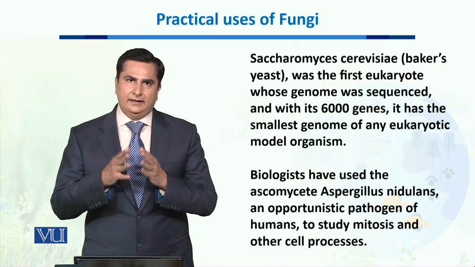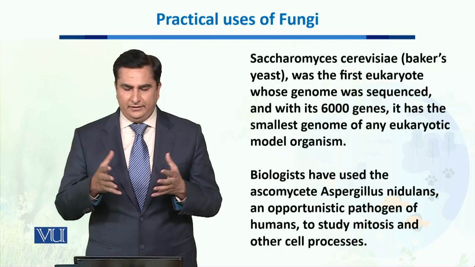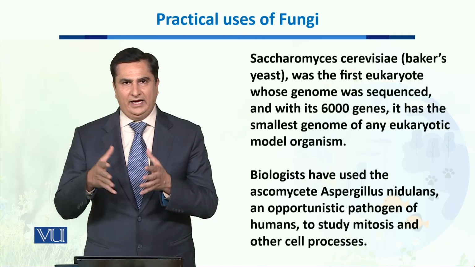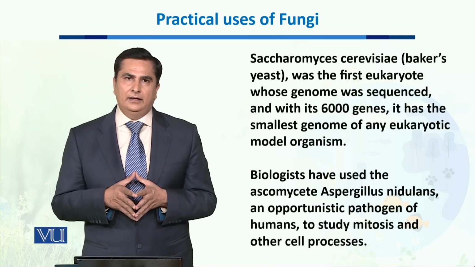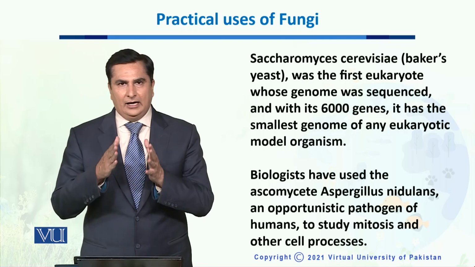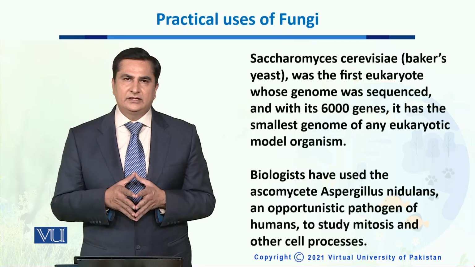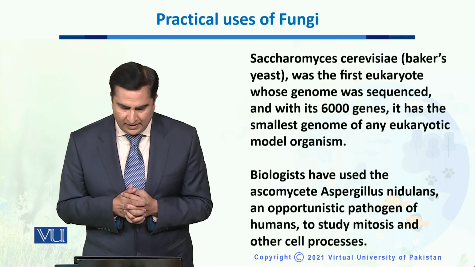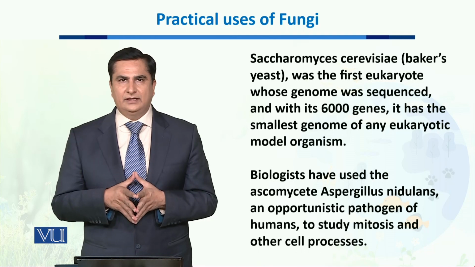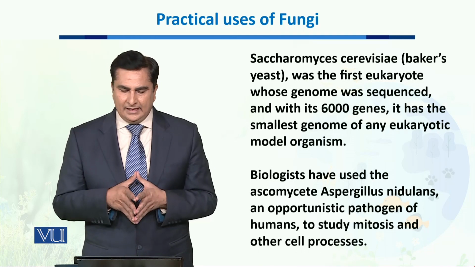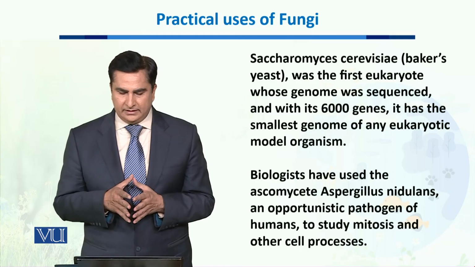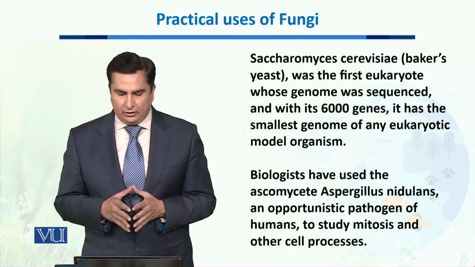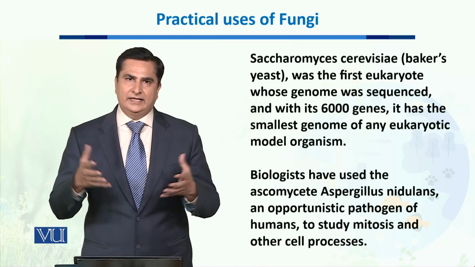When we talk about yeast, or Saccharomyces cerevisiae, it is the first eukaryote whose whole genome has been sequenced, with about 6,000 genes present. And this is the smallest genome of any eukaryotic model organism. Biologists have also used the Ascomycete Aspergillus, an opportunistic pathogen of humans, and it helps in the study of mitosis and other cell processes.